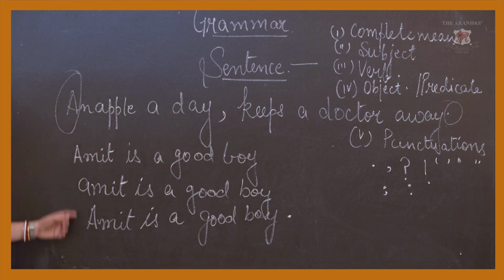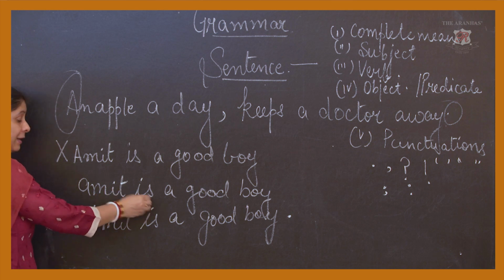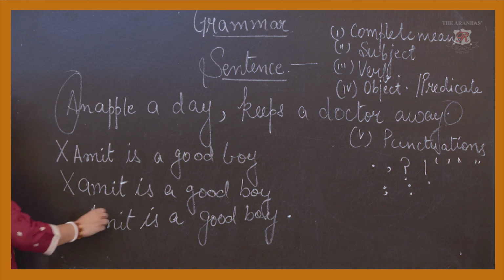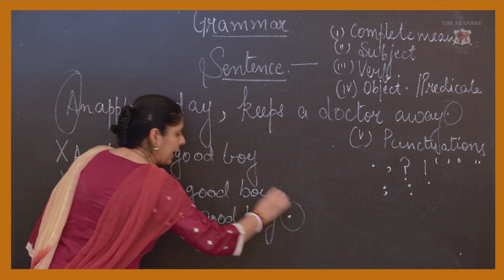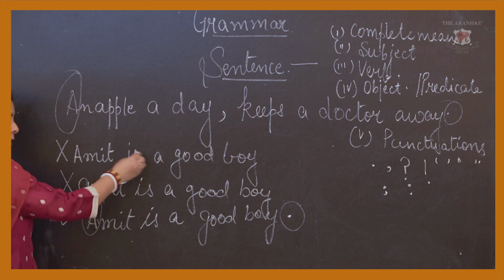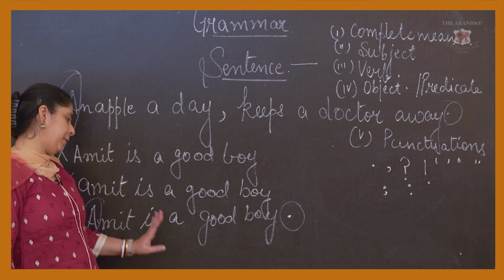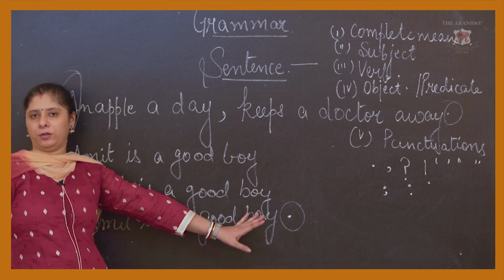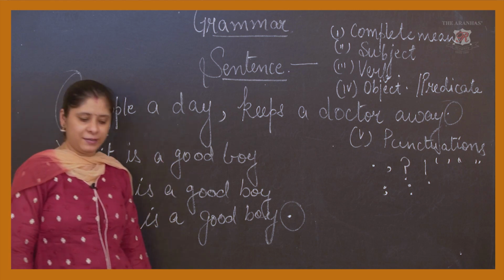Now among these three, which one is correct? Is it correct? No. Is it correct? Absolutely no. Is it correct? Yes. Why? Because here the capital letter, here we have ended, and here the main important thing is that the subject is also there, the verb is also there, and the object is also there. Hope I have cleared the framing of sentences.